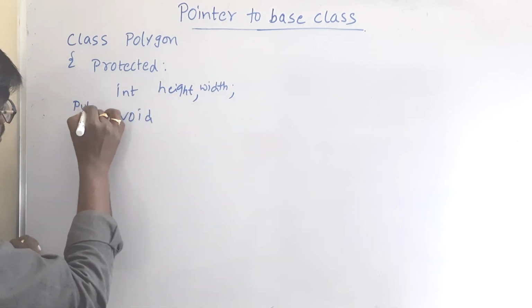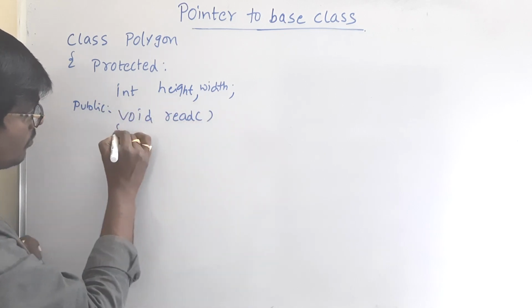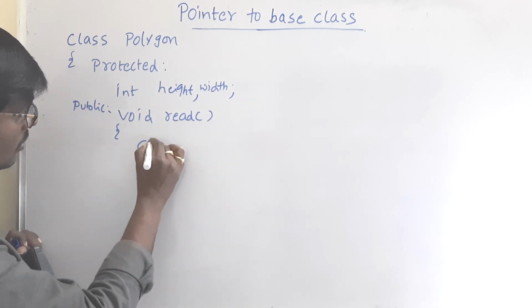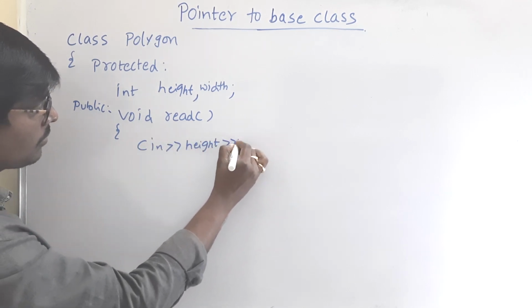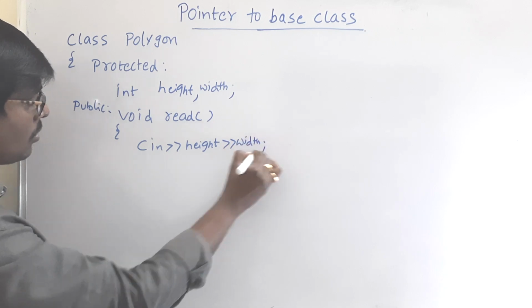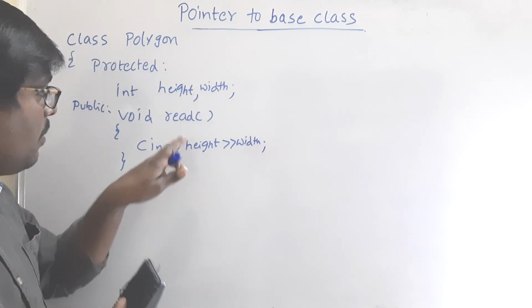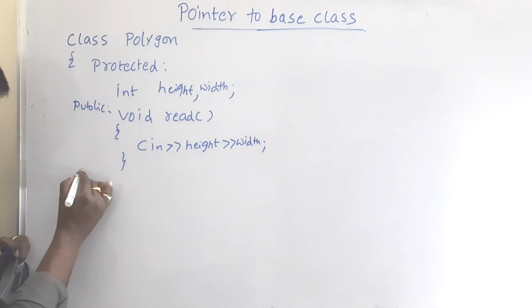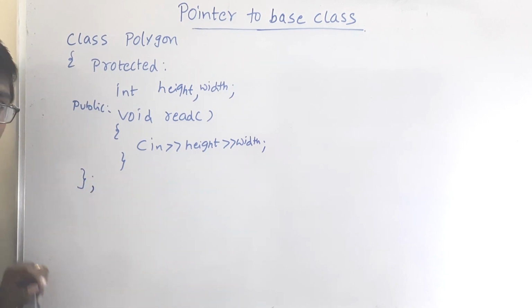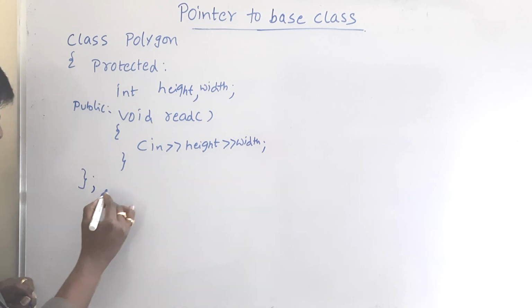Void read. I am just declaring two variables, height and width, and by using the read function I am reading the two values. The class is closed. Now this is the base class.